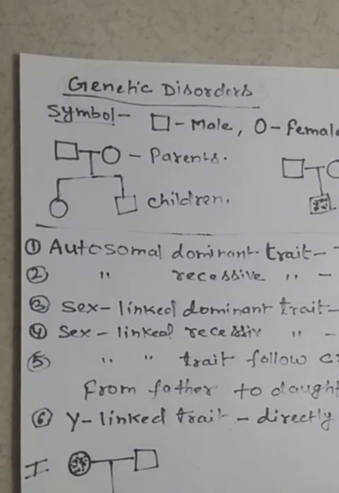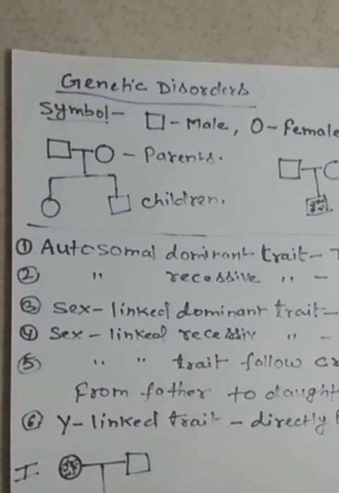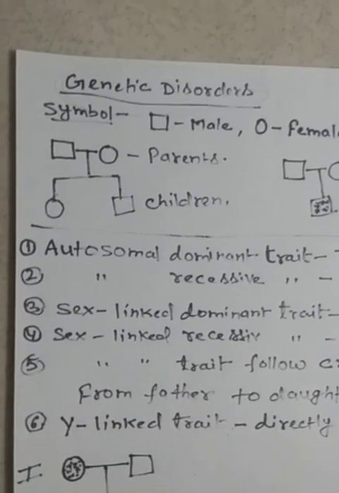We know that Mendel used the pea plant and crossed pea plants to know the pattern of inheritance.